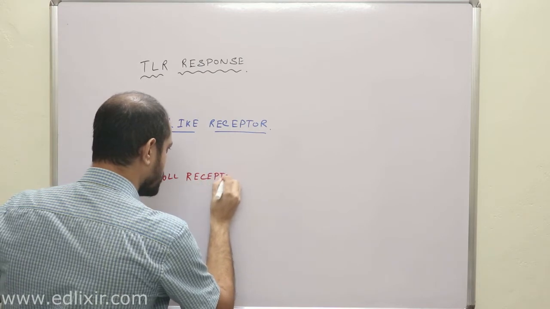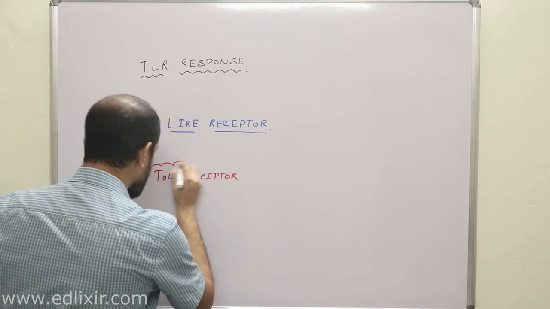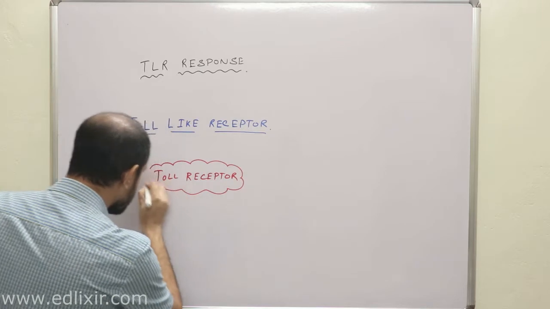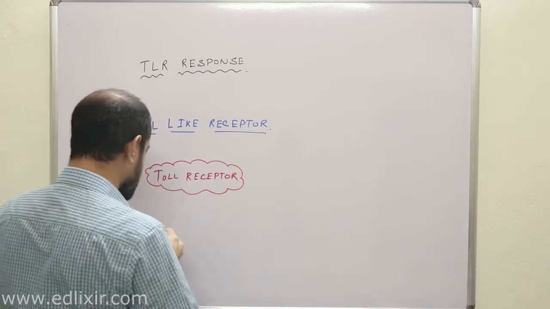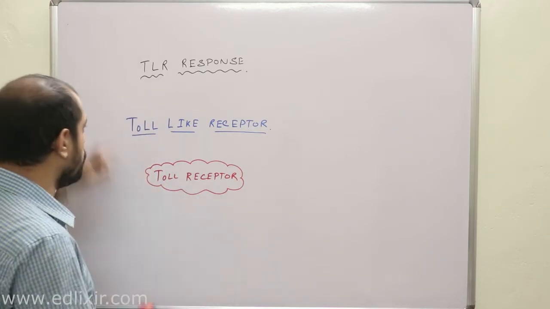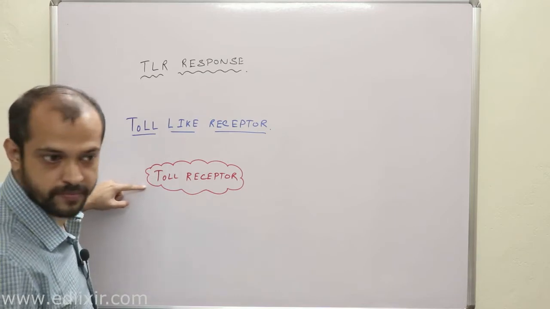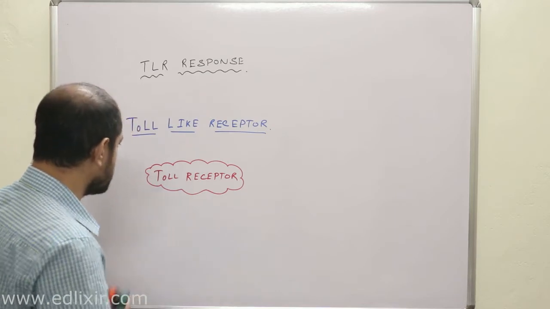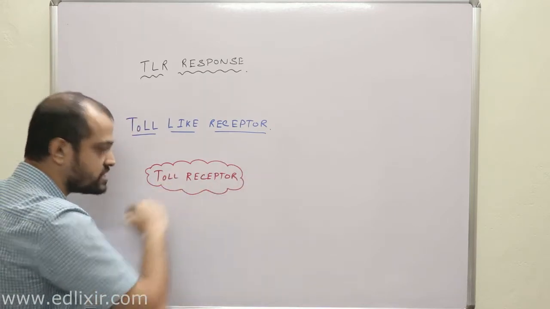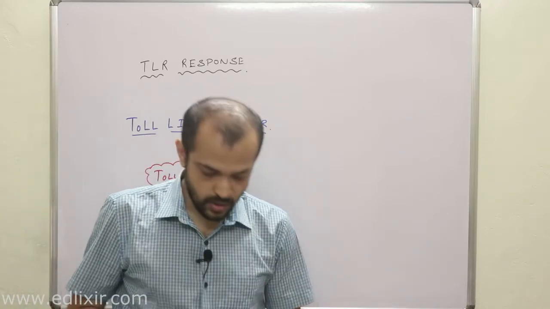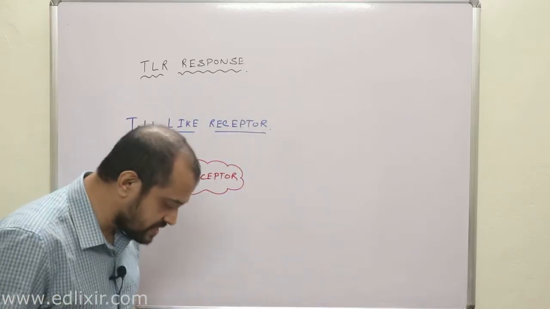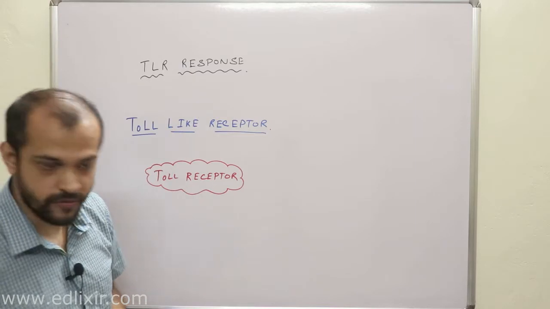Now listen with all your attention. When I am talking about toll-like receptor, that means this toll-like receptor represents a protein which looks like this toll receptor, right? A very interesting part you need to understand is that these toll proteins are actually present in the fruit fly, or Drosophila melanogaster.